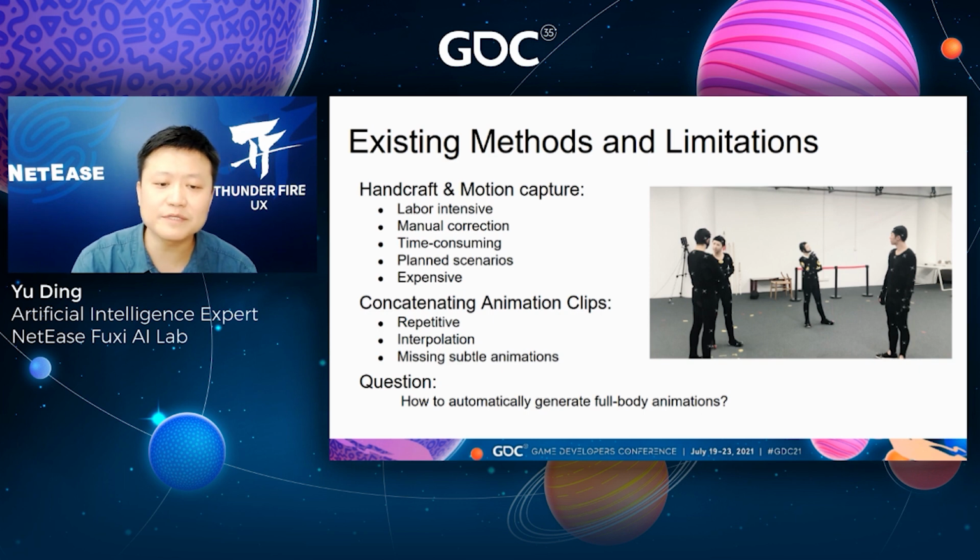Another problem is how to select a fitting interpolation function to bridge two animation clips. An interpolation function may perform well on a few animation clips, but fail on others. Moreover, the interpolation function damages and misses the subtle animations. Observing these existing methods and their limitations, we think whether it is possible to automatically generate the full-body animations.